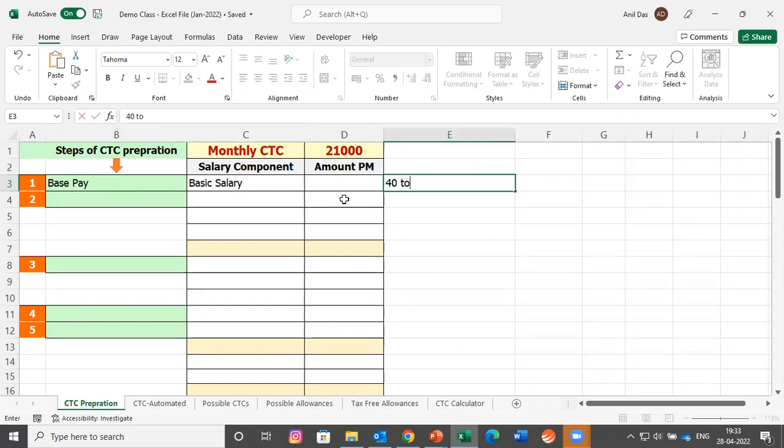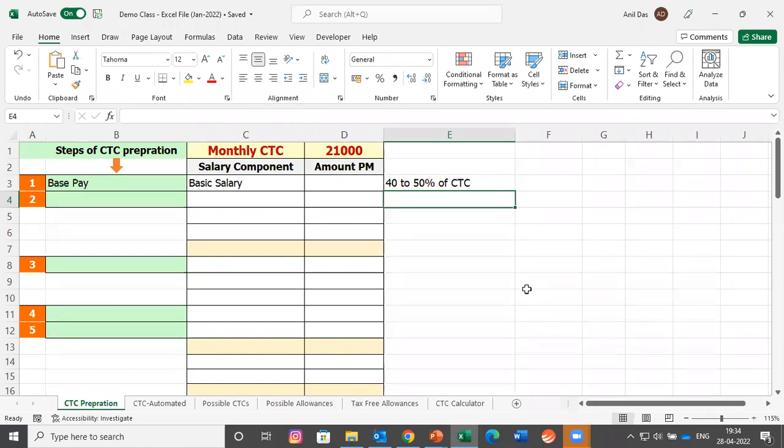Basic salary is normally kept as 40 to 50% of CTC. Why is it kept as 40 to 50% of CTC? There is no labor law which says that basic has to be 40 to 50% of CTC. If you want, you can keep 60%, you can keep 70%, and you are also free to keep 80 and 90% of CTC as basic salary also. But most of the HR professionals are keeping 40 to 50% of CTC. Yes, there is strong logic why everybody is keeping 40 to 50, but there is no law which says that basic has to be 40 to 50. You are free to keep 60, 70, 80, and 90 also.